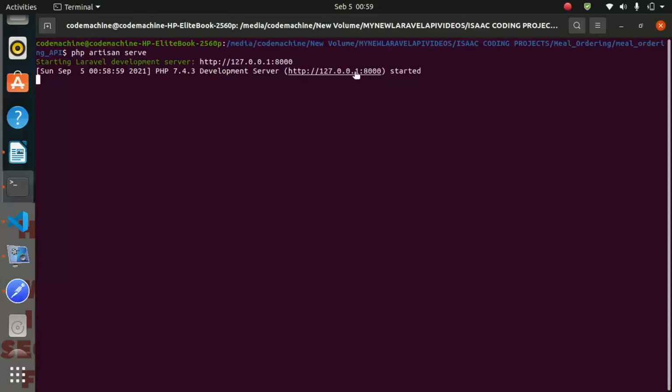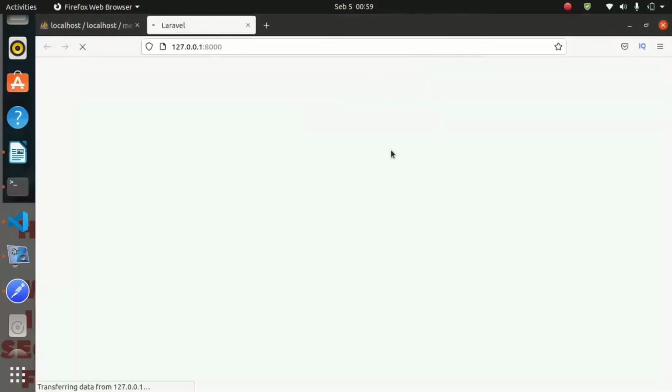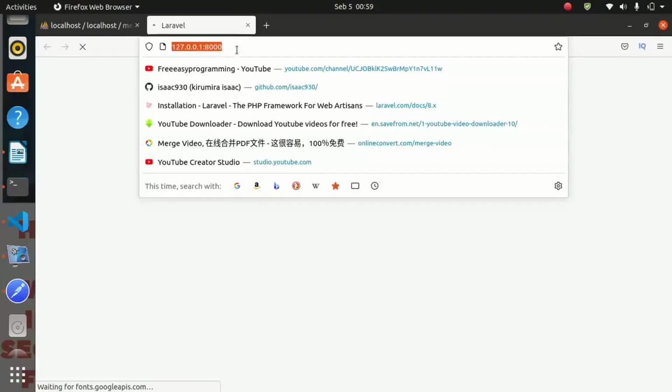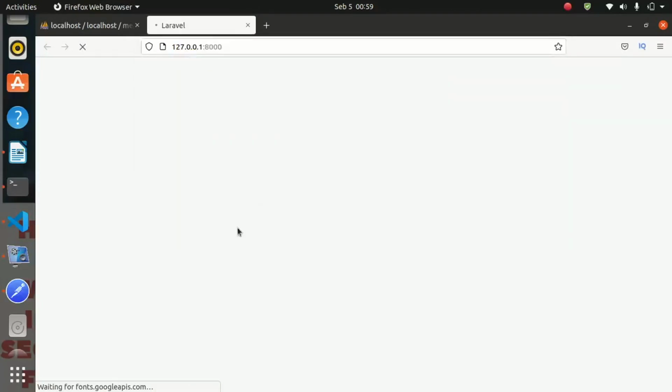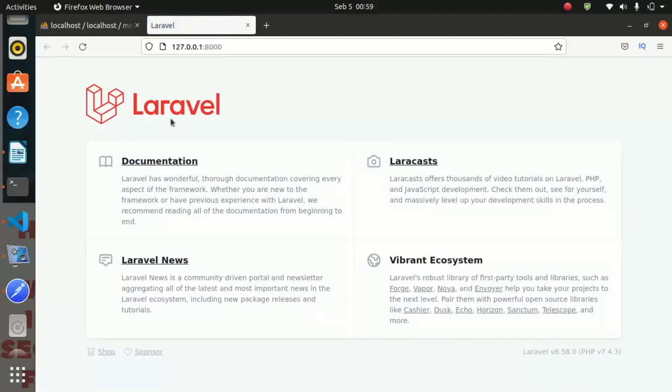So if we go ahead and open up this one in the browser, so this is our Laravel application which is being launched. This is our brand new Laravel application. So now let us go inside the Postman and test our endpoints.